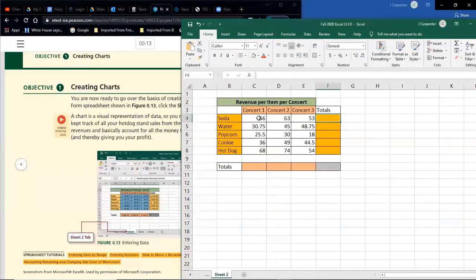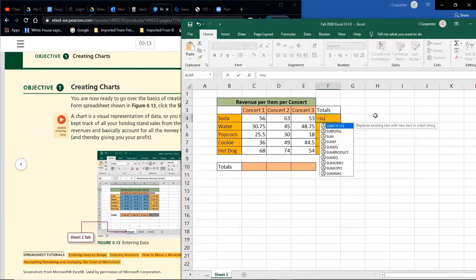Now let's see if this is going to be right. Maybe I'm doing this right, maybe I'm doing it wrong. Sum, open parentheses. Remember, you can type or click. I prefer clicking. So I click and hold the soda price here, and I'm going to move it right across. Well, that's weird. It didn't put these cells in here. That's because I didn't do equals. So let's go equals sum, open parentheses.